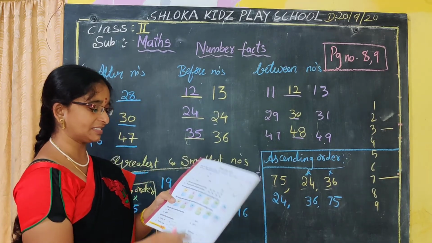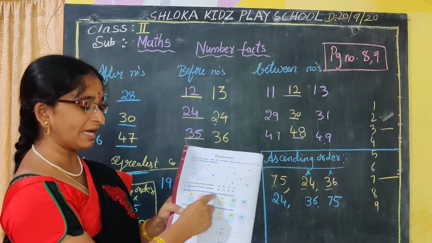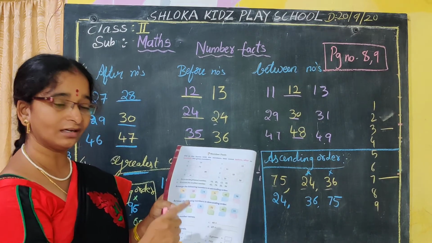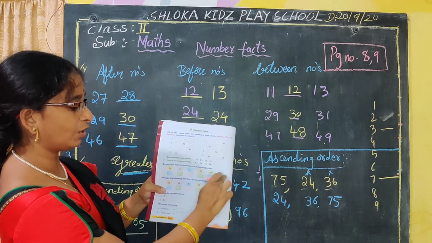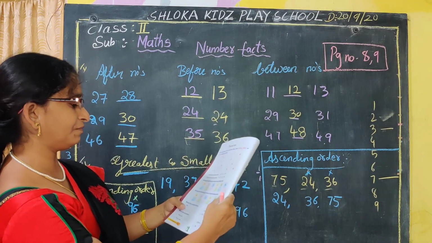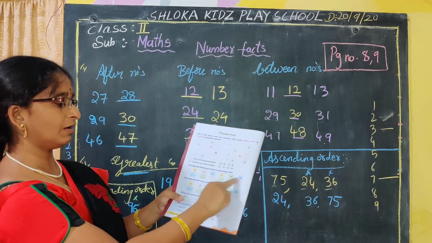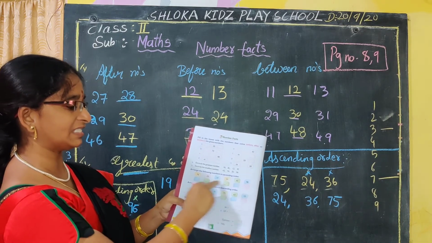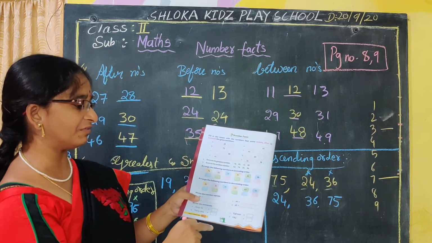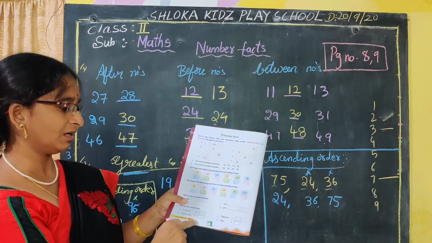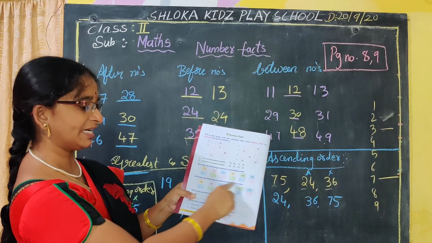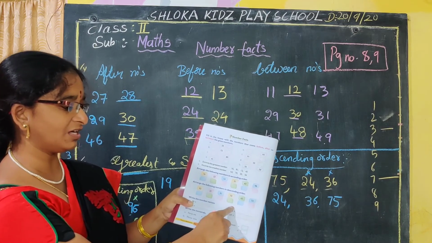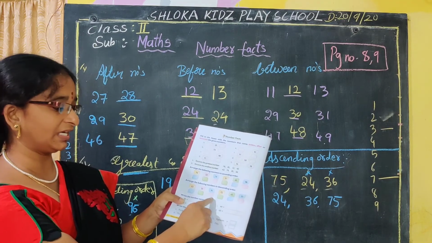Next, arrange the following numbers in ascending order. Ascending order, descending order, I have explained to you. Here he has given 4 problems. Don't get confused, all these mean the same. From this you have to check properly and do it. Ascending order, two problems he has given. Descending order also, two problems he has given. So please go through it and do it neatly.